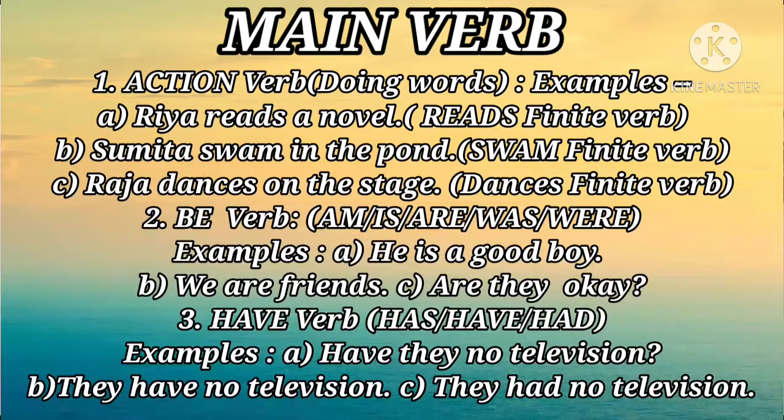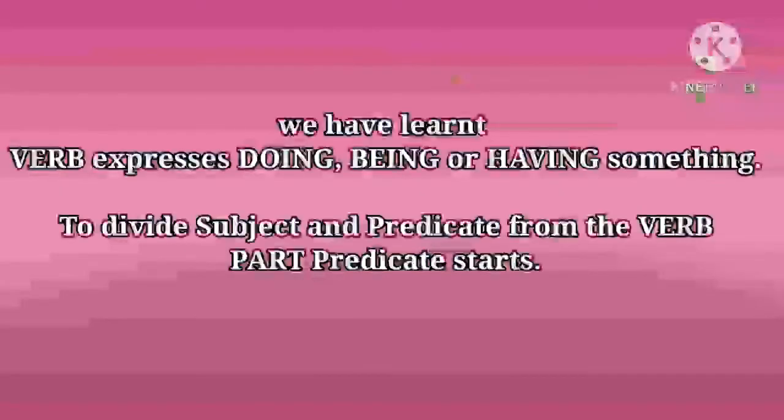Action verbs. Examples: Ria reads a novel. Shumita swims in the pond. Raja dances on the stage. Secondly, be verb. He is a good boy. We are very good friends. Are they okay? Third is have verb. Have they no TV? They have no TV. They had no TV.